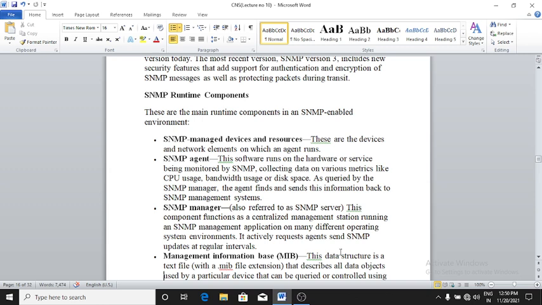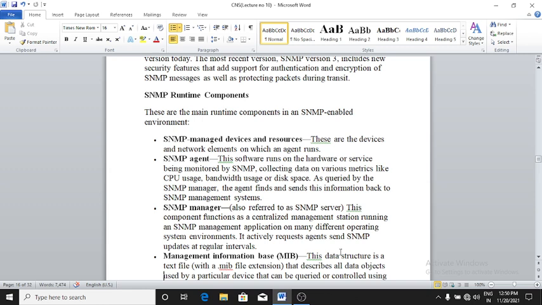This software runs on the hardware or service being monitored by SNMP, collecting data on various metrics like CPU usage, bandwidth usage, or disk space. As queried by the SNMP manager, the agent finds and sends this information back to the SNMP management system.